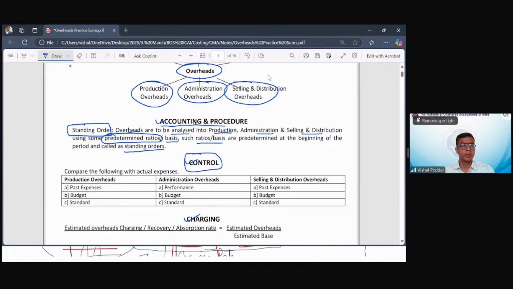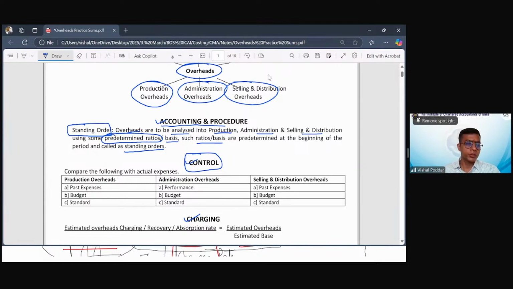Then we come to another theory point, how overheads are controlled. Again, this was particularly asked by one of you in the first session of overheads, because somebody said that if overheads are fixed, how can they be controlled? Understand one thing. When we say control, control does not only mean reduction. Many times we mix up control and reduction. So control does not only mean reduction of cost.